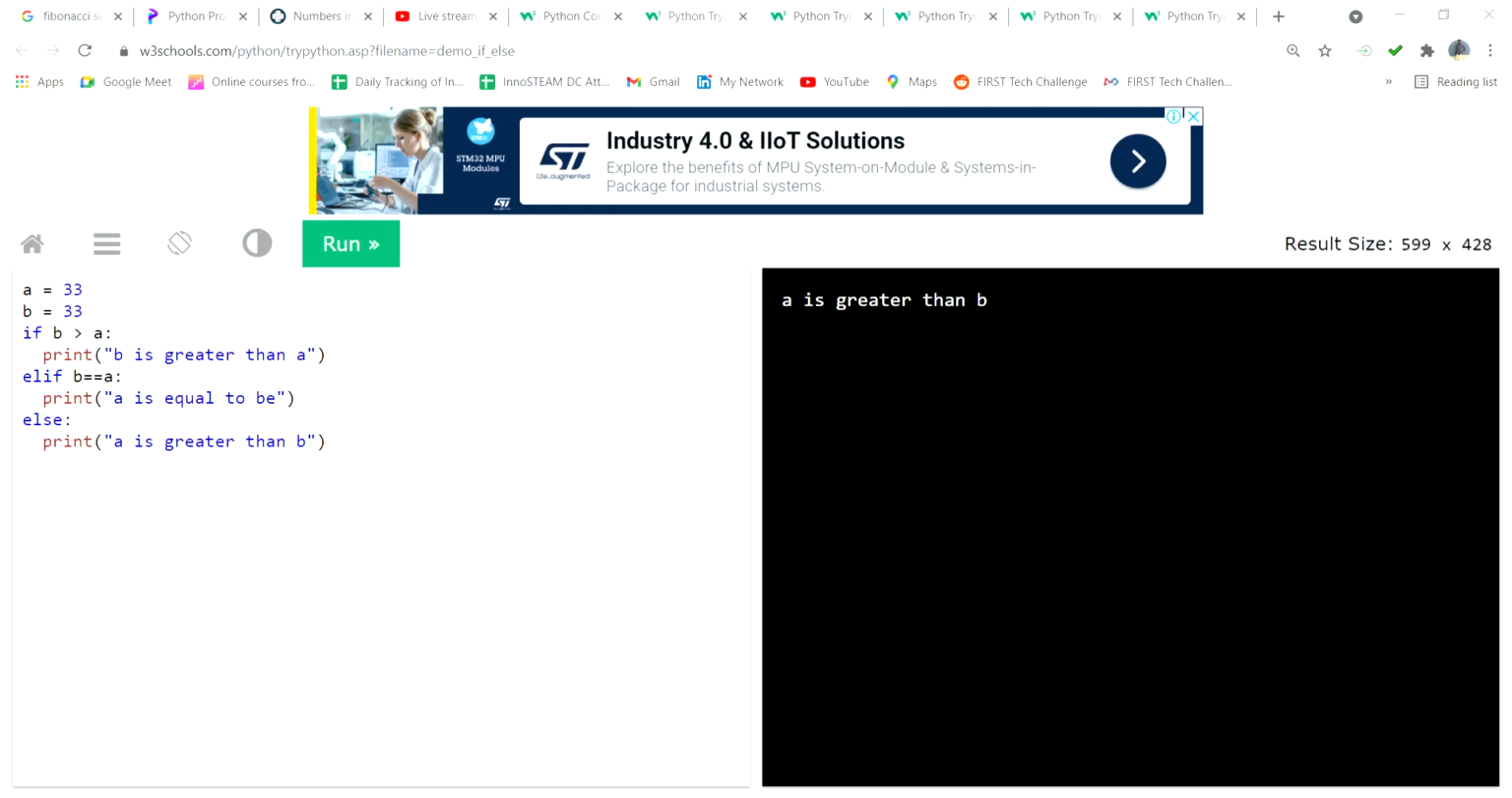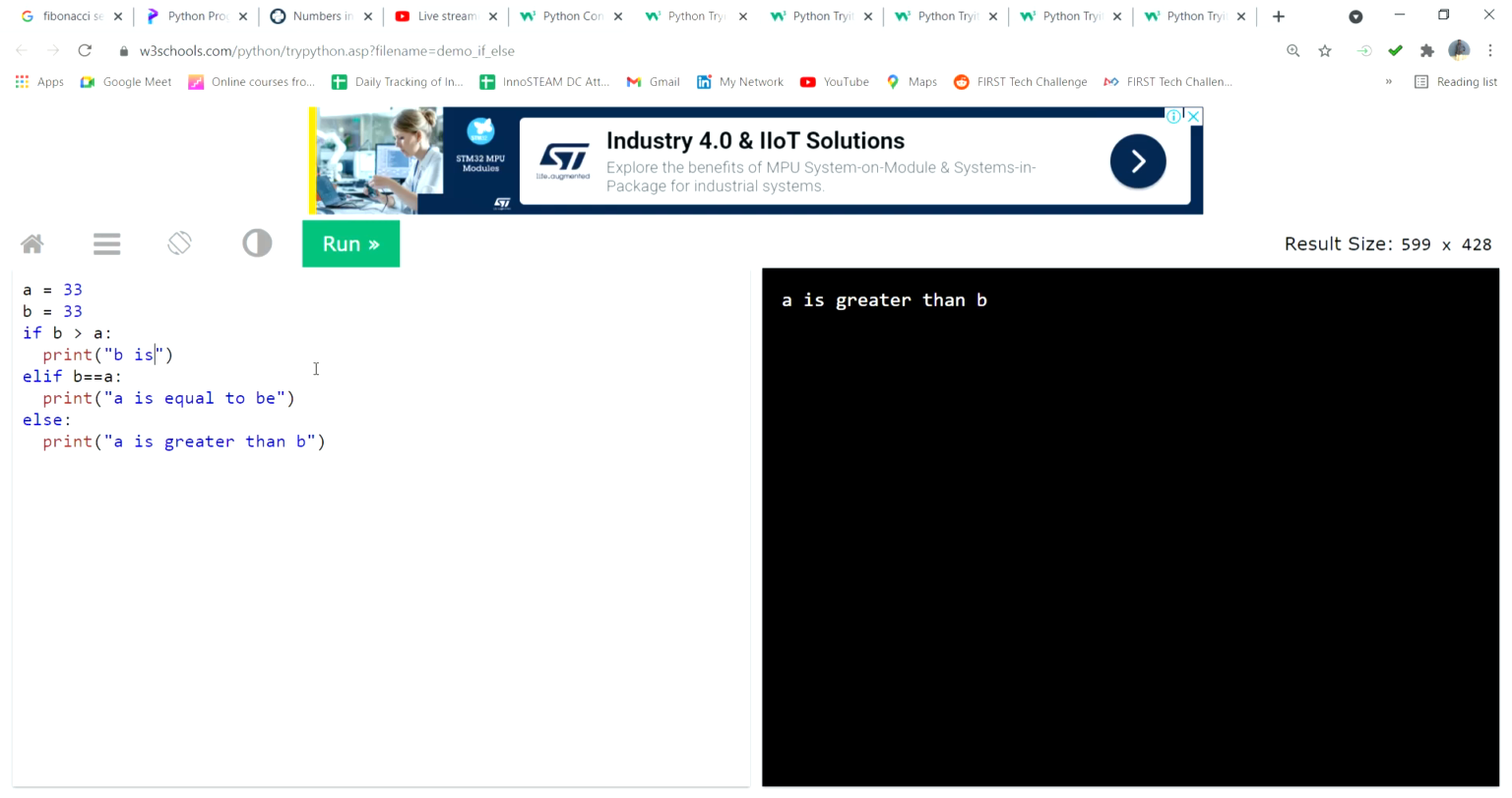If condition, if statements, for statement, and while statement. These three statements are what all programming uses. If is very easy here. So you can put: if B is greater than A, print B is greater than A. If else, suppose you want to give anything.